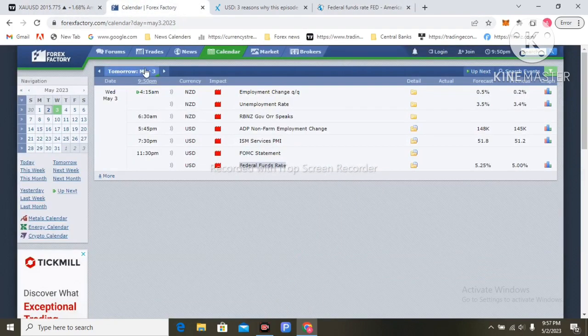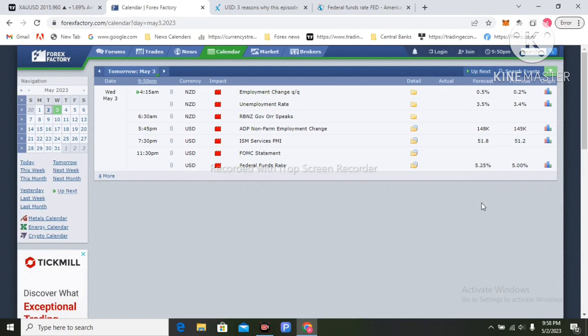So that's Forex Factory on 3rd May. Tomorrow the federal funds rate decision will be released. The previous rate is 5%. The Fed is forecast to hike the interest rate by 25 bps to 5.25%. So that's very volatile economic data, big news for the US dollar tomorrow.